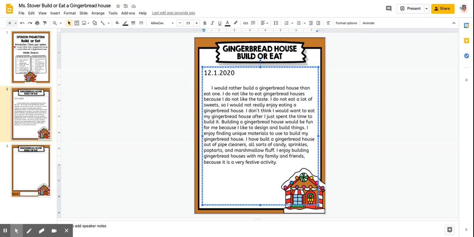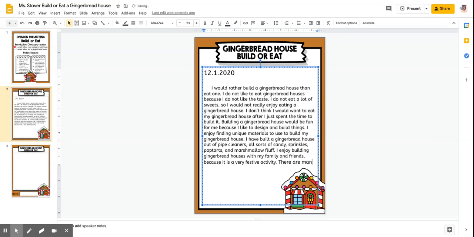And then I'm going to make sure that I have a concluding sentence. So my concluding sentence is going to be, let's see, let me restate that.